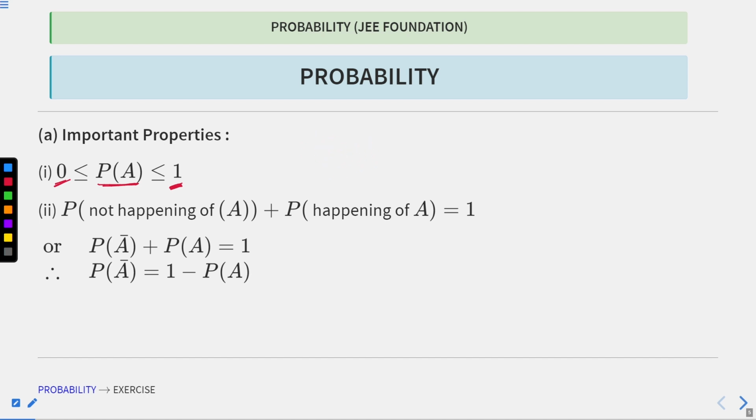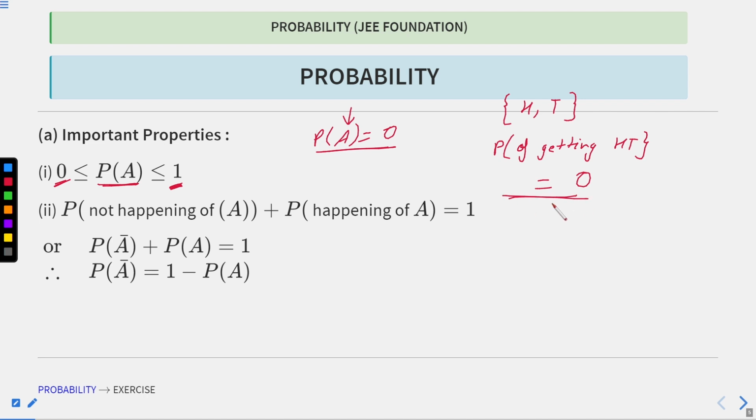And this means if probability is 0, that means this event A is not going to happen. For example, if someone is tossing a coin, the sample space is head and tail. If you say the probability of getting head and tail at the same time, this will not occur. So this means the probability is 0.